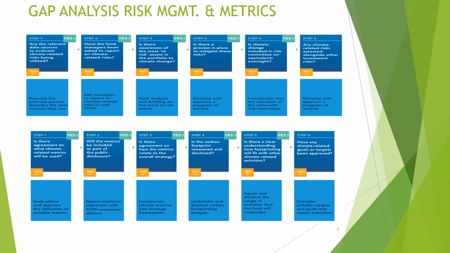Similarly, for risk management, you can see that data sources need to be evaluated for climate-related risk. If they are not, then it needs to be requested from the relevant parties. Fund managers need to report on climate-related risk. If they can't, then managers need to follow the TCFD guidelines. Fund managers need to know about the most at-risk assets in the portfolio. If they can't, then they need to seek analysis as well as briefing on them. The first thing, whenever risk is there, is you need to mitigate it. If you can't do that, then you need to develop a program of action.